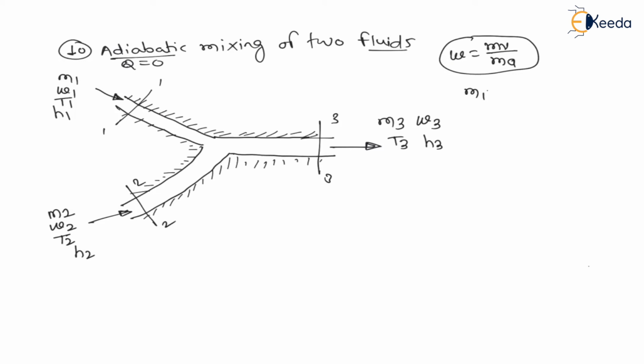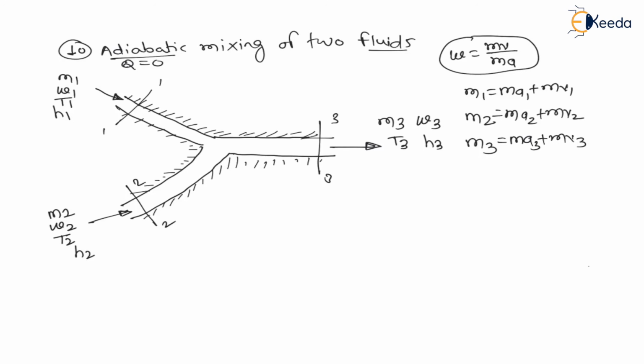Therefore m1 is equal to mass of air 1 plus mass of vapor 1. Similarly m2 is mass of air 2 plus mass of vapor 2, right. Similarly m3 at exit is mass of air 3 plus mass of vapor 3, right.